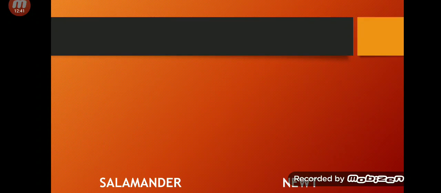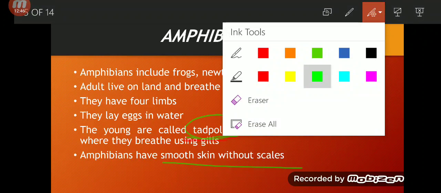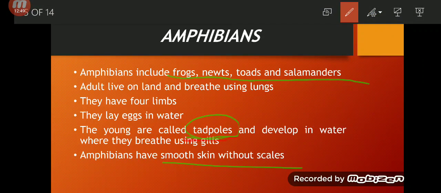I will revise the amphibians for you. Amphibians include frog, newts, toad, salamanders, and you have seen their pictures. Adults live on land and they breathe using lungs, right? They have 4 limbs, 4 legs, right? They lay eggs in water and their young ones are called tadpoles, and they develop in water where they breathe using gills, and when they become adult they live on land and breathe using lungs.